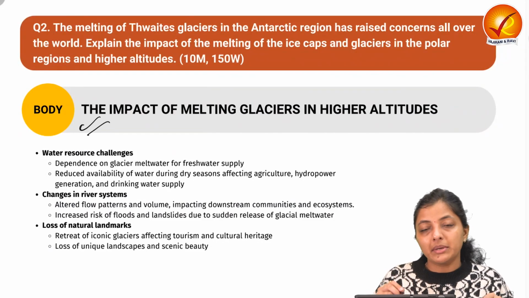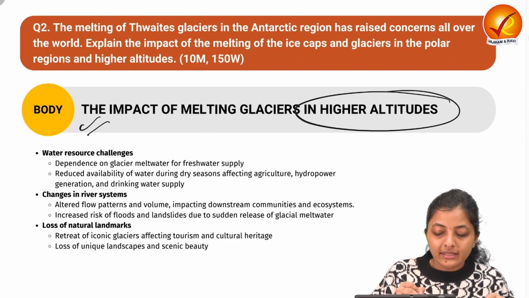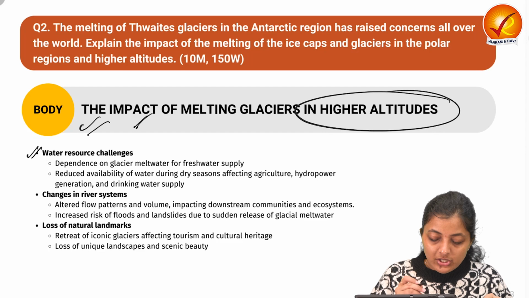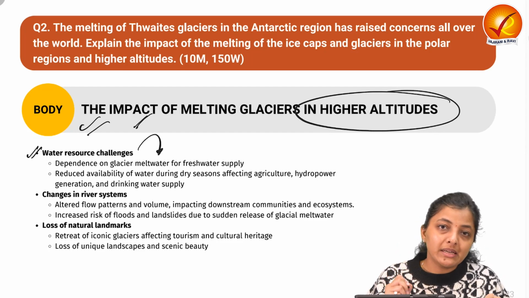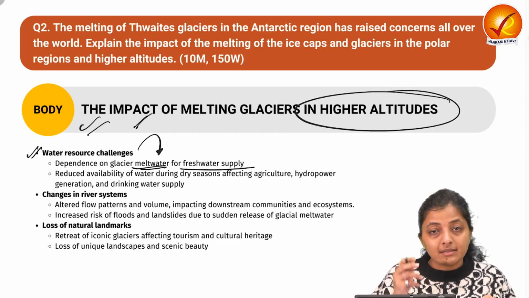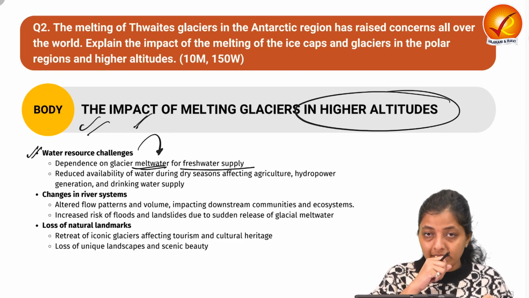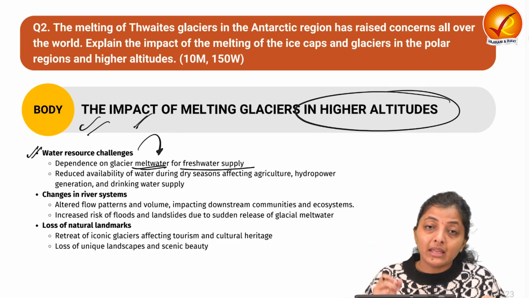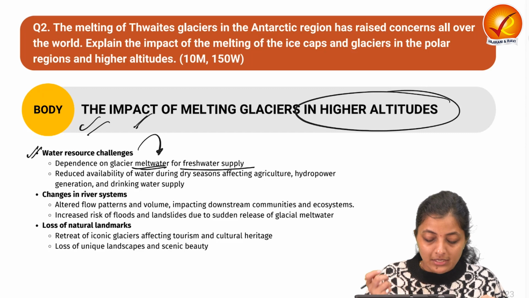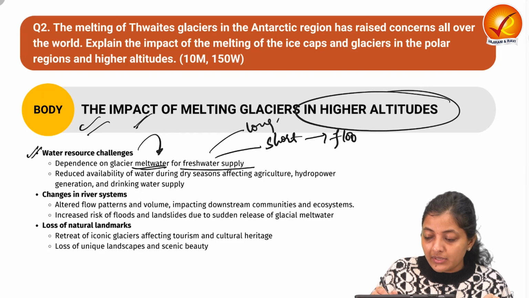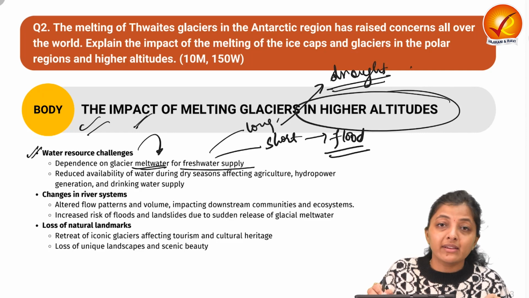Next is about the impact of melting glaciers at higher altitude, like in the Himalayan region. So first is the water resources challenge. We are dependent on glacier melt water in the drier seasons when rainfall doesn't happen. So when glacial retreat happens, or the ice caps and glaciers melt, the sudden impact would be floods, and the long term impact is reduced water supply. So you can divide it into short term and long term. In the short term, floods will occur; in the long term, drought situations can happen due to less availability of fresh water.